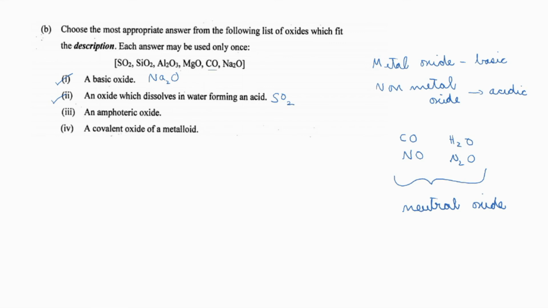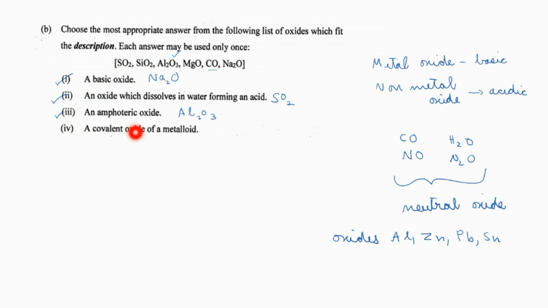Next question, an amphoteric oxide. Amphoteric oxides are the ones which can act as a base as well as an acid. Out of this, which is the option? That is aluminum oxide. Remember, oxides of aluminum, zinc, lead and tin are amphoteric in nature. So here the appropriate answer is aluminum oxide.